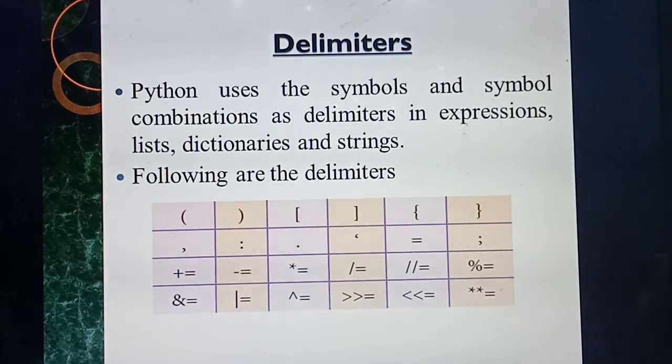A collection of some symbols. So delimiters are the symbols and symbol combinations. Combination means collection. Symbol means, for example, comma, full stop, plus, equal to. That's a symbol combination. So these we can use in lists, strings, dictionaries, etc.